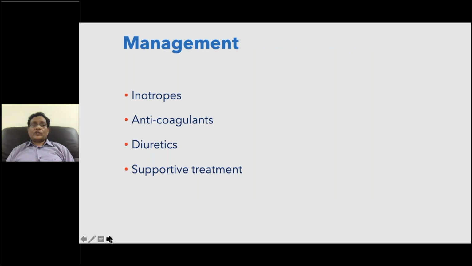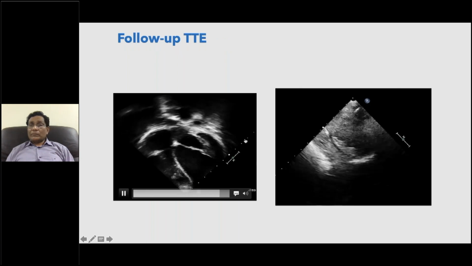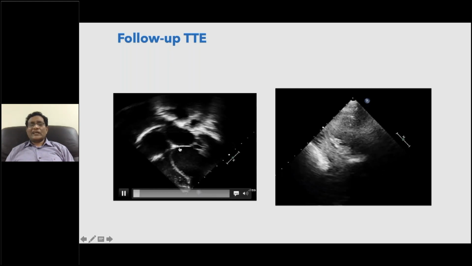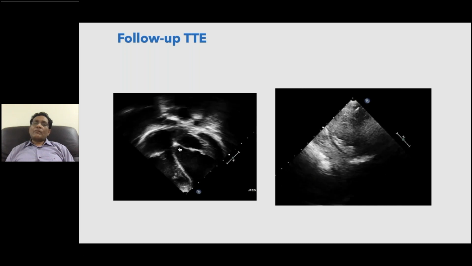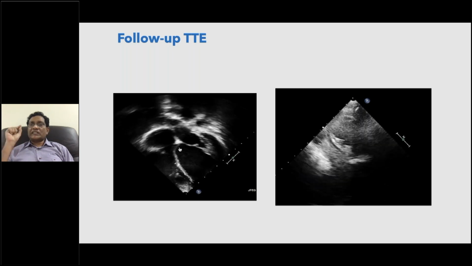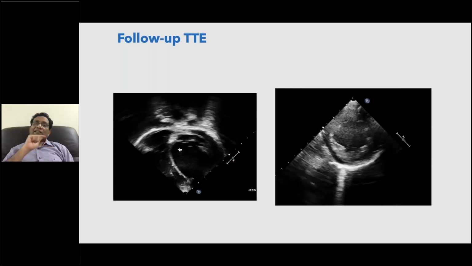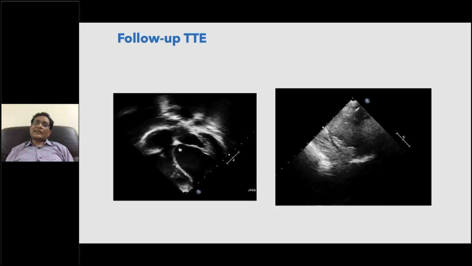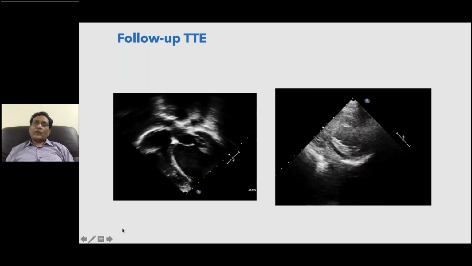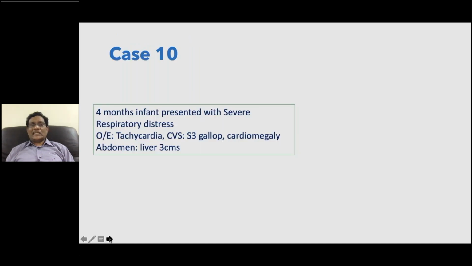So we have to give inotropes, anticoagulants, diuretics, and supportive treatment. Believe me, close to 60 to 70% of the patients with acute myocarditis improve. Why am I telling this example? Earlier we used to say it's a rule of 33%. That means 33% will improve, 33% will die, 33% will develop dilated cardiomyopathy. But with the present treatment modalities, close to 70% improve very well. So we treat these conditions very effectively and meticulously. We give all sorts of treatments.